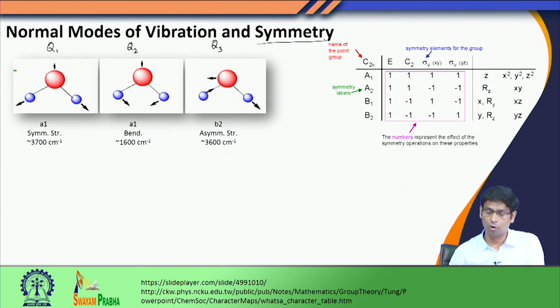Just to make a long story short, each molecule, based on the symmetry elements present in it, we can assign a point group to. For example, the water molecule belongs to the C2v point group, and in a C2v point group we have many symmetry elements. As you can see, the symmetry elements are written here, so this is a typical character table.